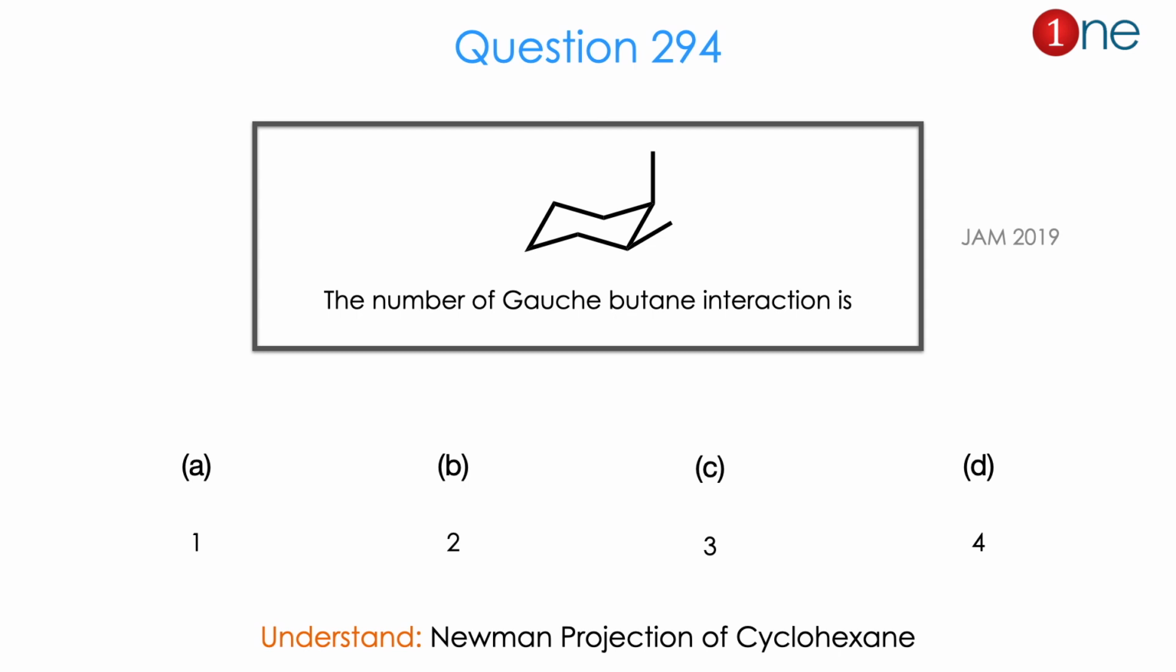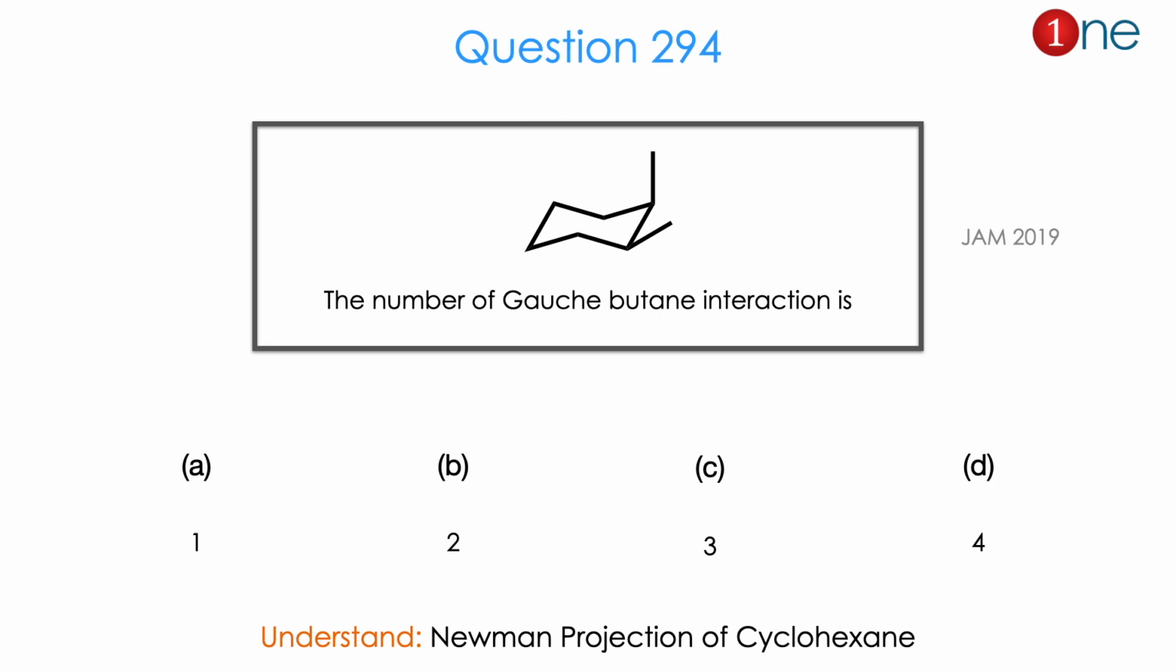Then let us look at the next question. Here they given the dimethyl cyclohexane. They are asking the number of butane gauche interactions. So you have to imagine the gauche interaction there. They given the possibility of 1, 2, 3, 4. So you have to predict how many interactions are there in the gauche way.